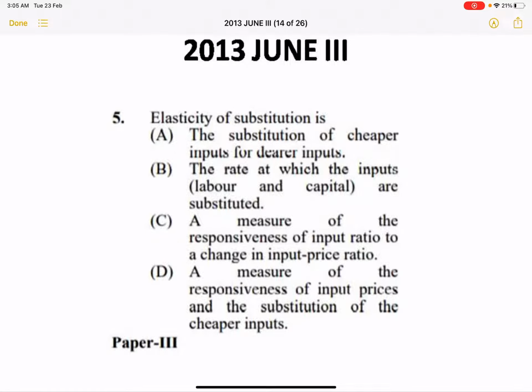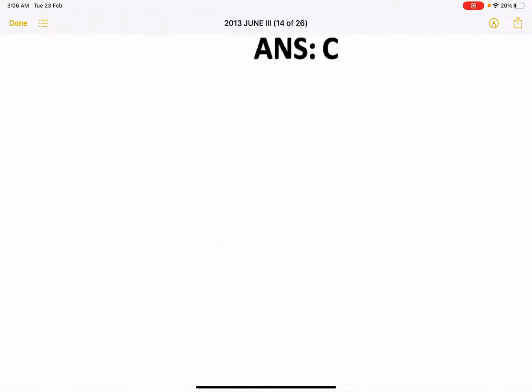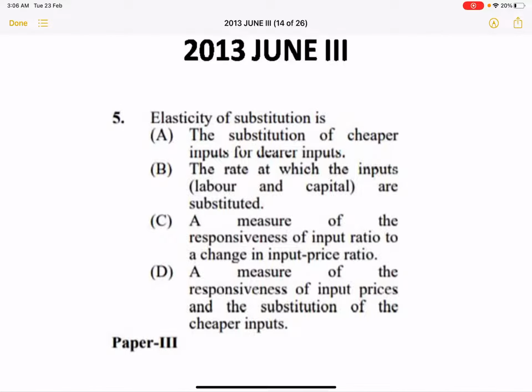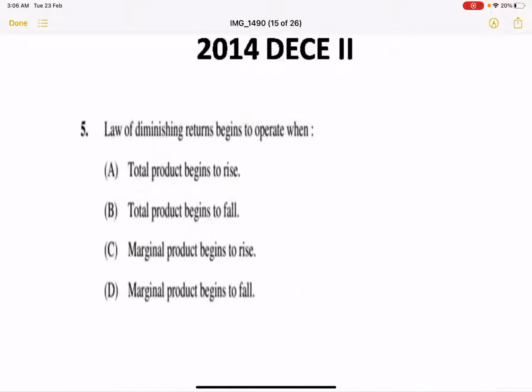Next, elasticity of substitution is the substitution of cheaper input for dearer input, the rate at which input capital and labor are substituted, a measure of responsiveness of input ratio to change in input price ratio. So the correct answer is the measure of responsiveness of input ratio to change in input price ratio. D is the correct option.